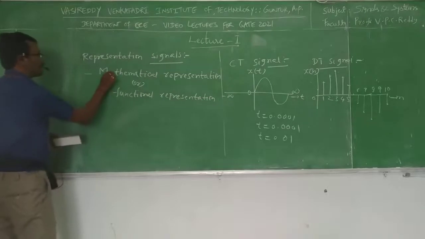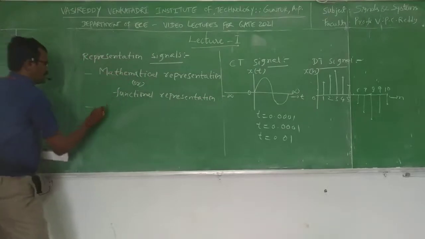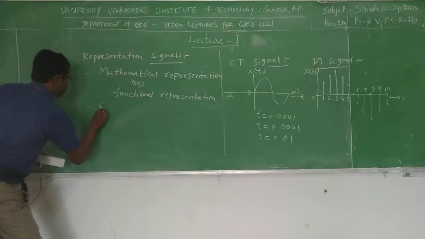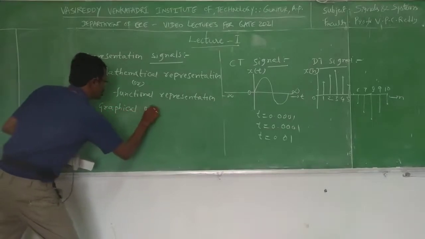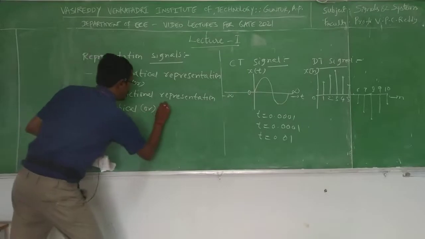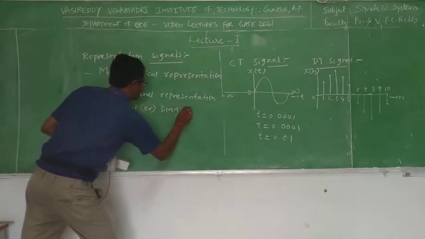So this is the first form of representing signal. The second one is graphical, or you can say diagrammatic representation.